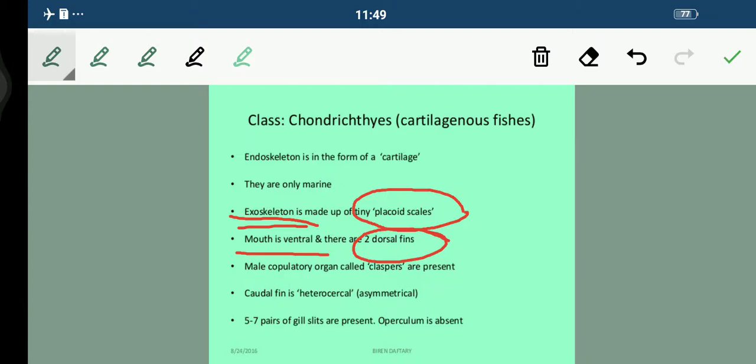Now talking about the male. Their copulatory organ is known as clasper. Very important. Their copulatory organ is known as clasper. Now the caudal fin is heterocercal. What does this mean? They are asymmetrical. Now students, operculum is absent here and 5 to 7 pairs of gill slits are present, right?